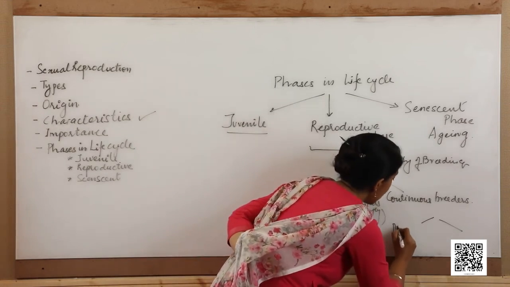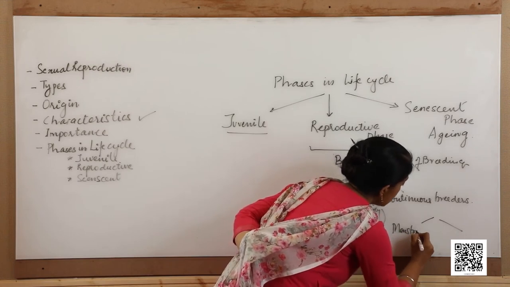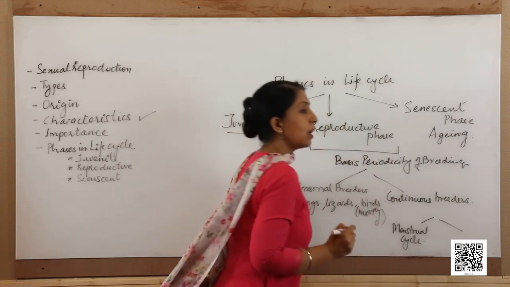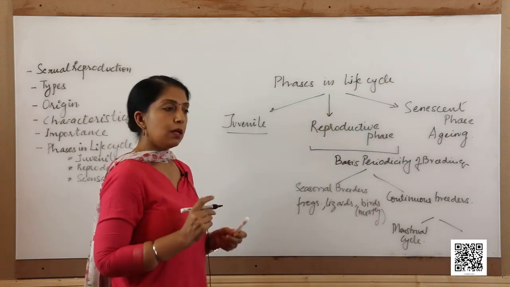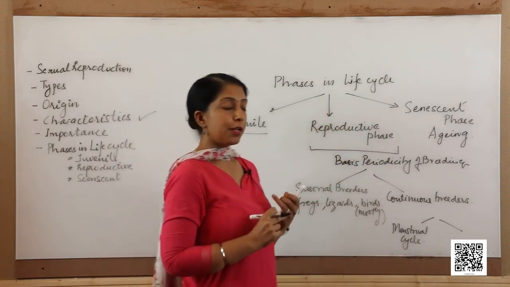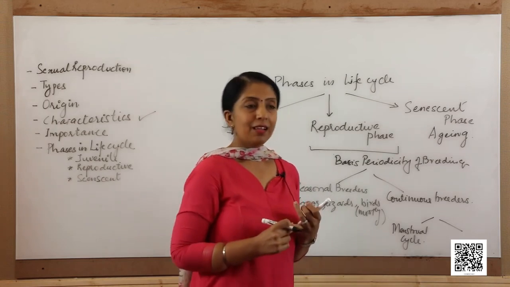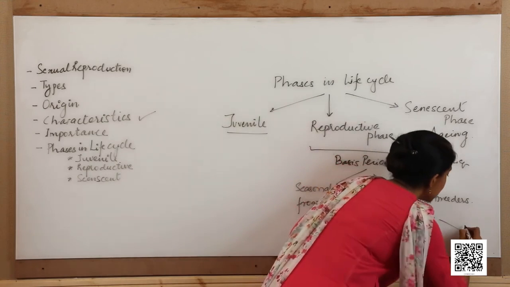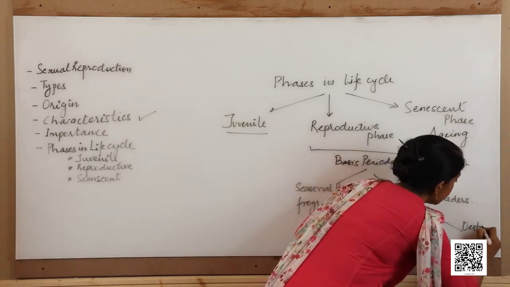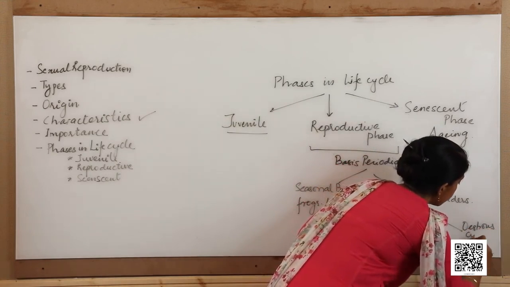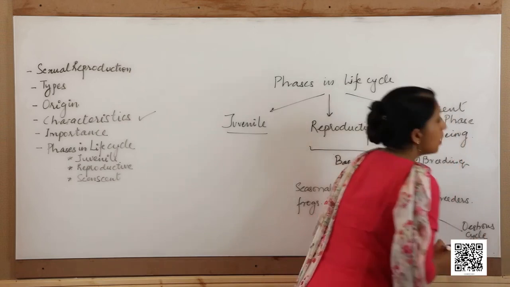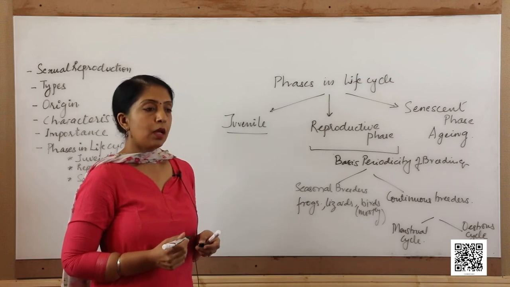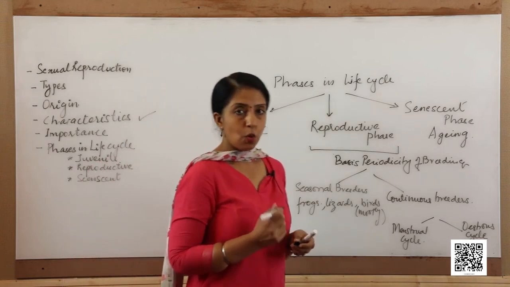These two cycles are the menstrual cycle, which is found in the primates, including the apes, the monkeys and the human beings. And second is the estrous cycle, seen in non-primates like the dogs, cow and goats and so on.